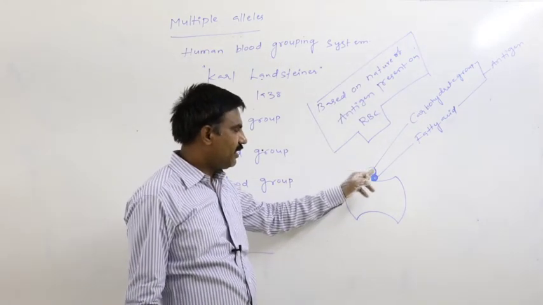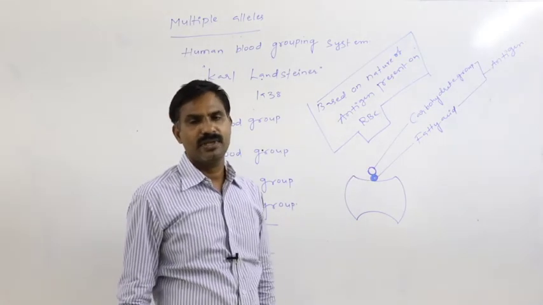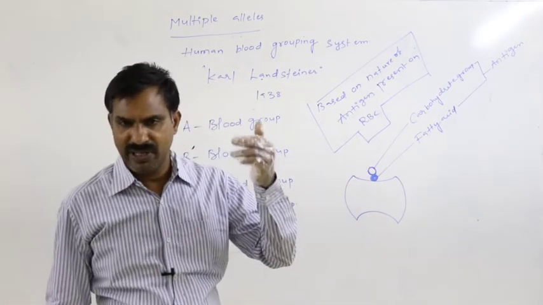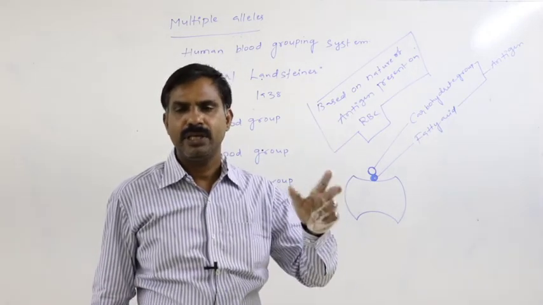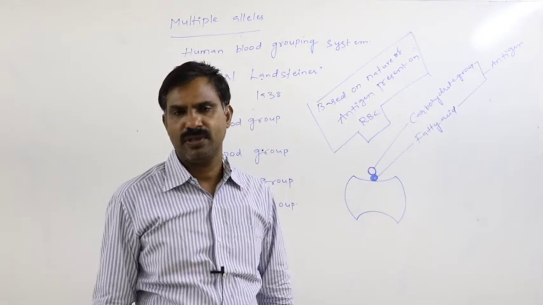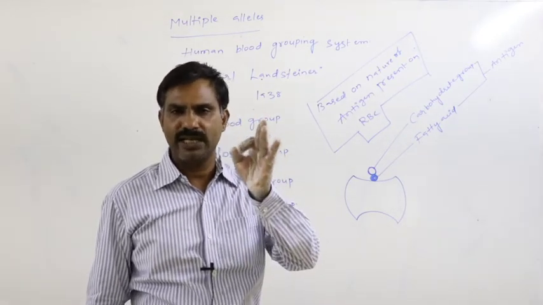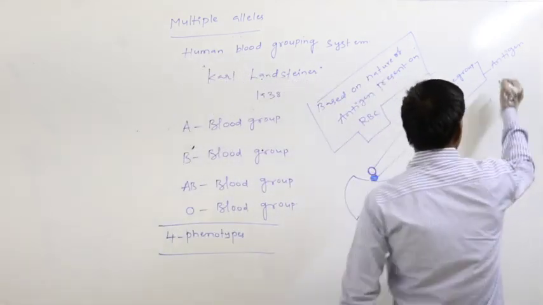Depending upon the nature of the carbohydrate group and fatty acid group, that antigen may be A, that antigen may be B. Principally on the surface of RBC of humans, two types of antigens are present.